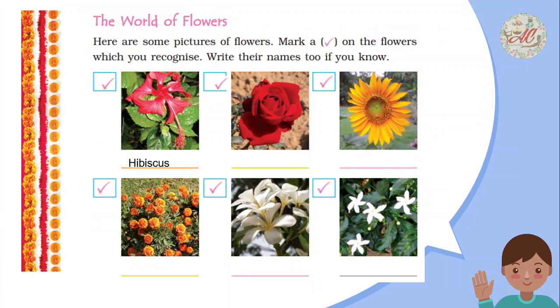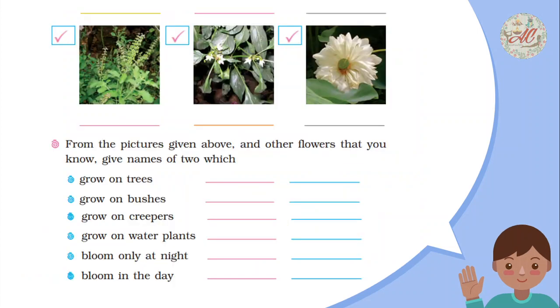Next is rose, sunflower, marigold, champa, jasmine, tulsi, Raat Ki Rani, gulaudi.